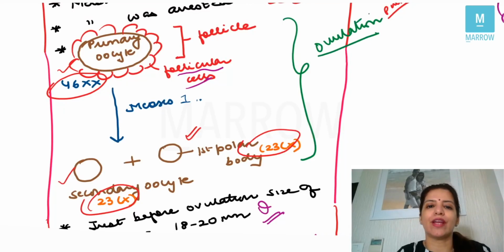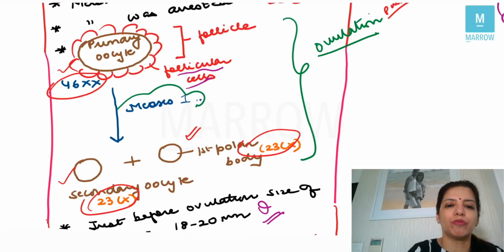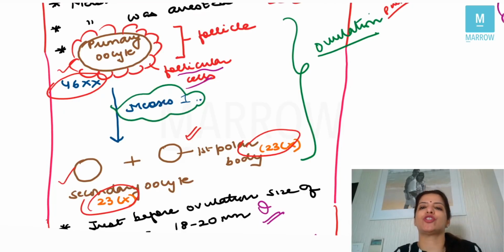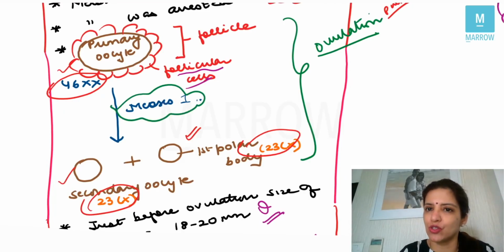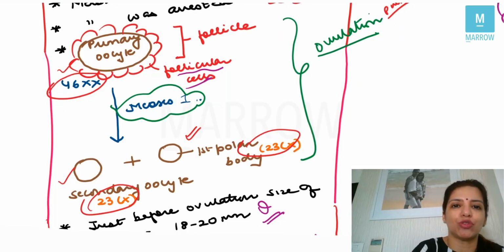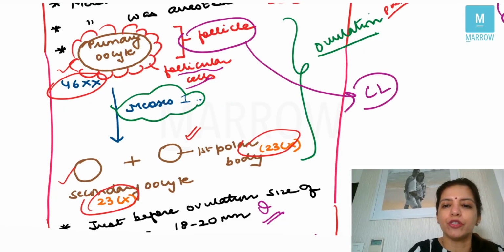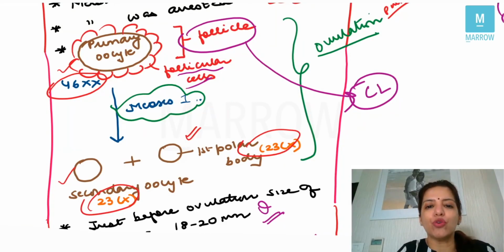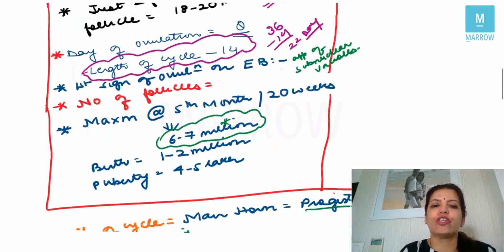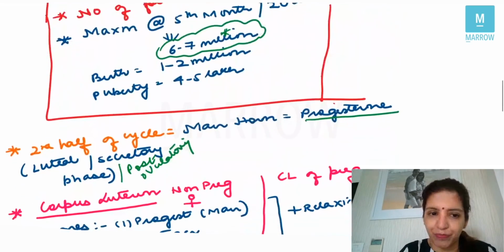And we already did that meiosis 1 is resumed because of the LH surge, and ovulation is also because of the LH surge. This step is called ovulation. Now, at the time of ovulation, the primary oocyte is getting converted into a secondary oocyte. What is happening to the follicle? This follicle gets converted into corpus luteum. So after ovulation, or at the time of ovulation, corpus luteum is formed, right?